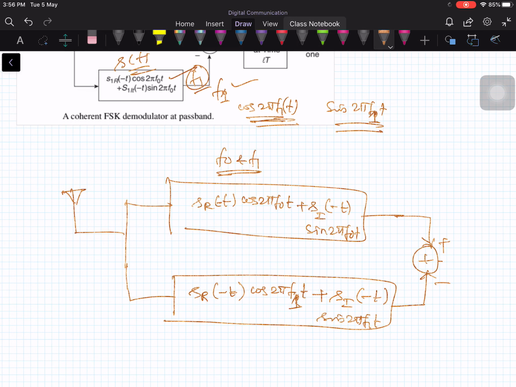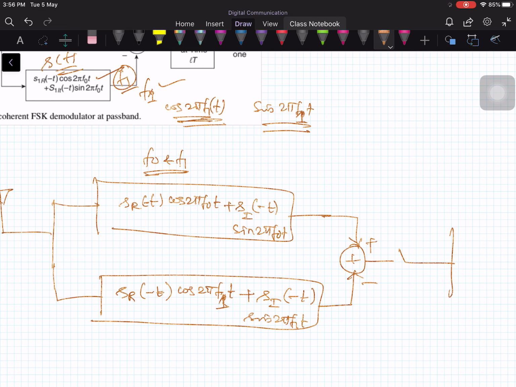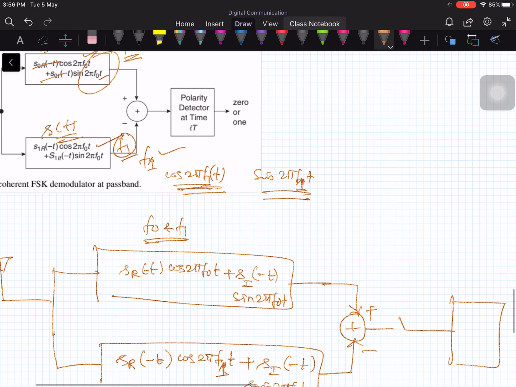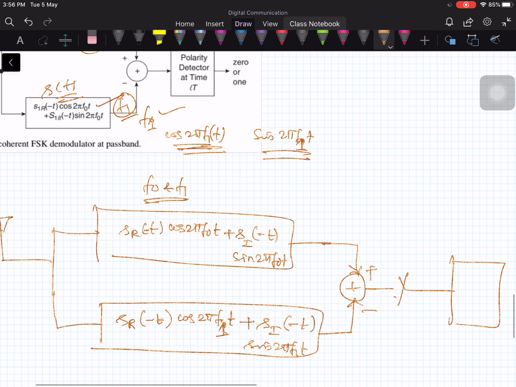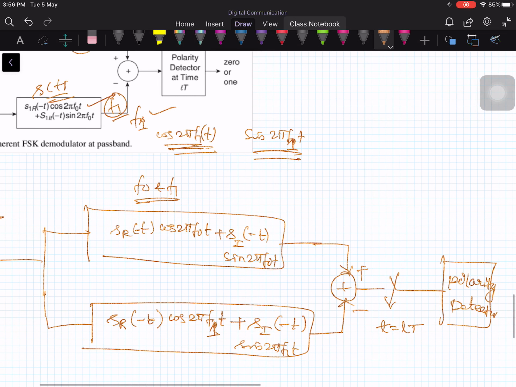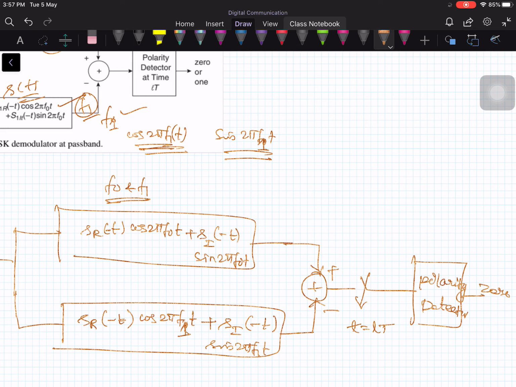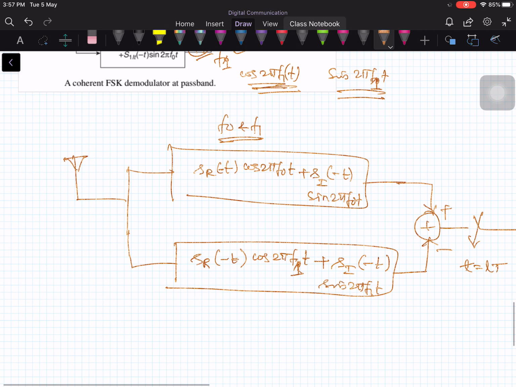You take the subtraction and do the sampling. Then you put a threshold detector, a polarity detector, at time t equal to LT. So the output is 0 or 1. That's it. In this way also you can design the passband FSK demodulator. So this is also a coherent demodulator for demodulating frequency shift keying signals, which are passband signals. So here the input is passband.